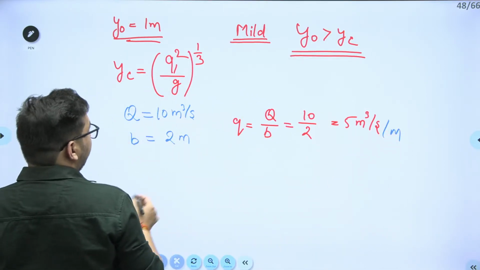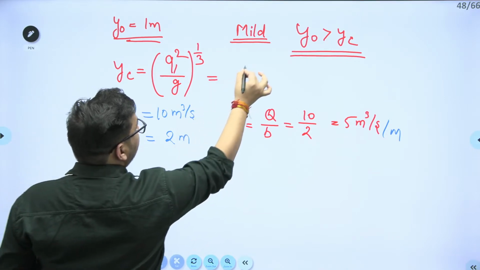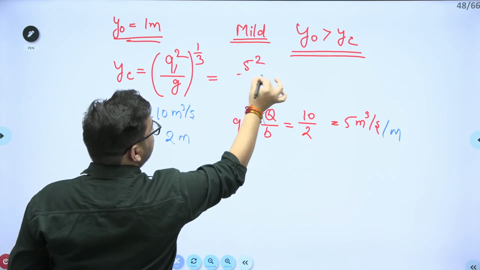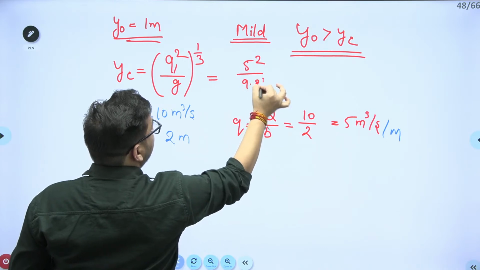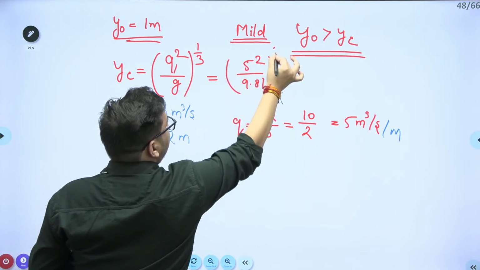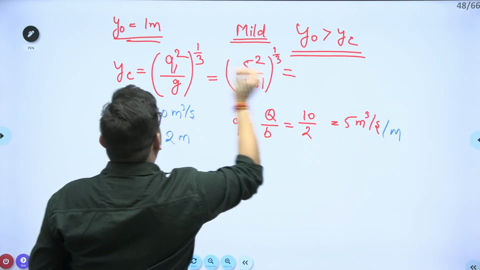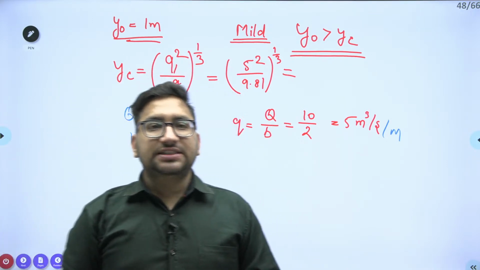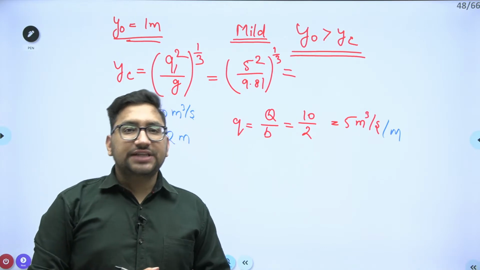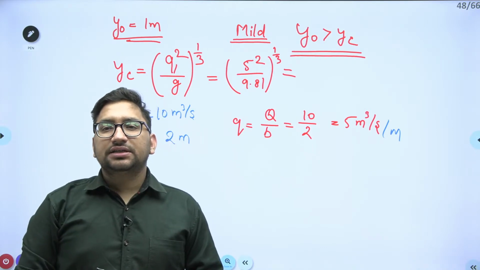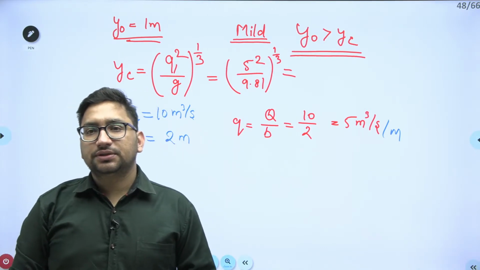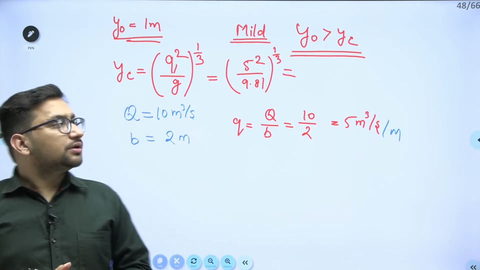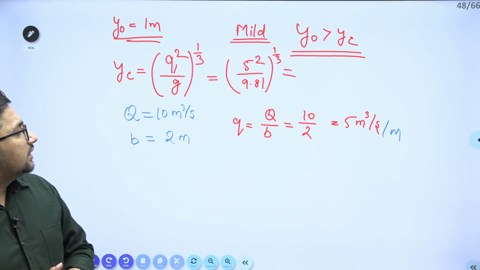So, yc value if I calculate, it will be 5 square upon g, that is 9.81, to the power 1 by 3. Can you give me the value of yc? Just calculate the value of yc.